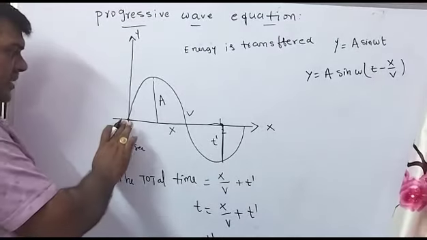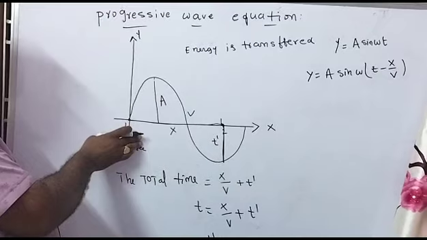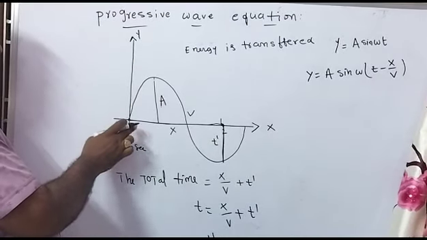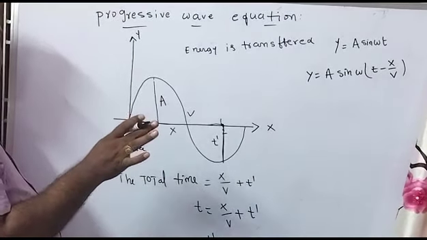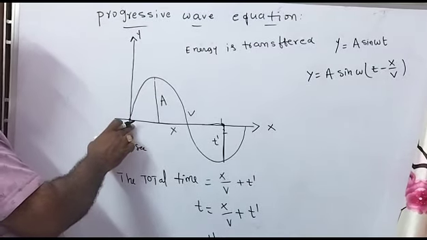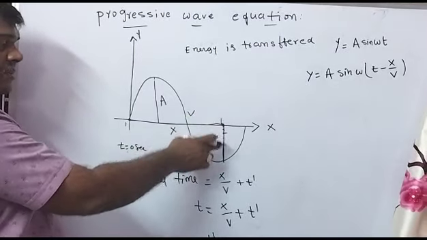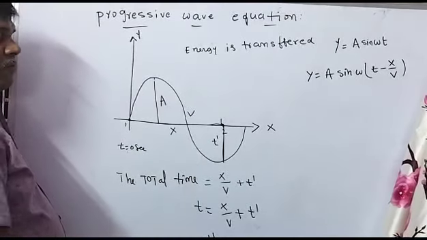Energy is exchanged. Then after this particle's work is completed, suppose it is at its initial position, let's consider. Energy is transferred from this particle and again comes to the nearer particle, which is vibrated from here to here.